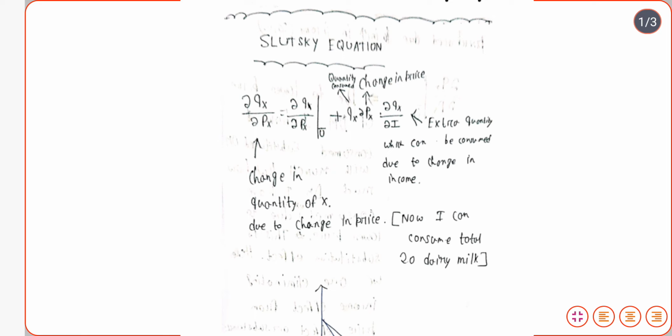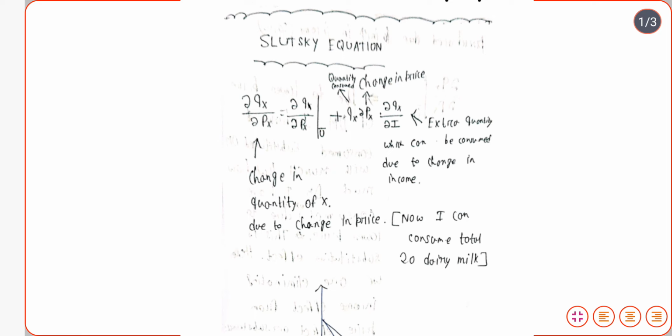So the utility level must remain constant, and by taking that utility constant, the effect of the change in price on the quantity demanded will be termed the substitution effect.